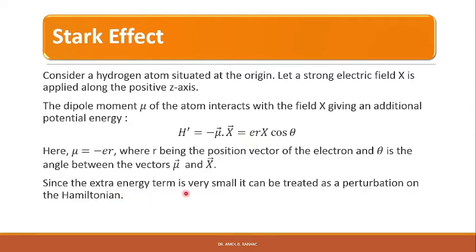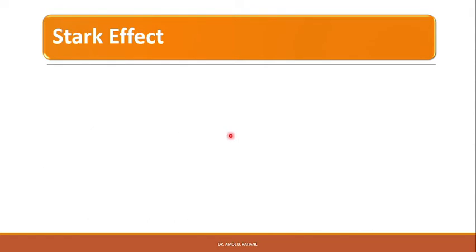Since the extra energy term is very small, it can be treated as a perturbation on the Hamiltonian. So we can write H0, the unperturbed Hamiltonian, is equal to minus h cross squared upon 2m del squared, that is the kinetic energy term, minus e squared by r, that is the potential energy term. So this is the unperturbed Hamiltonian. But when this kind of perturbation is applied, we get the new Hamiltonian.